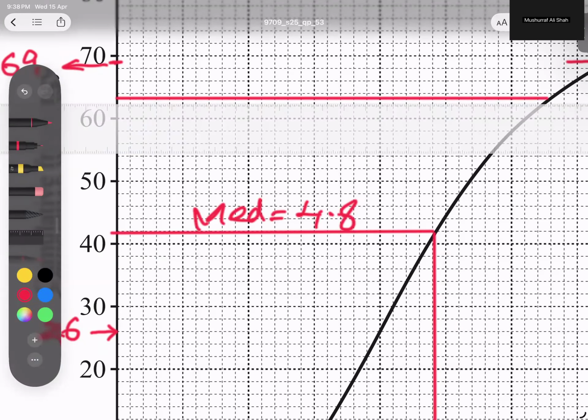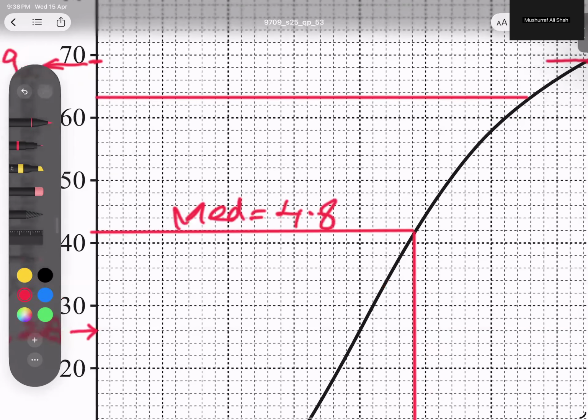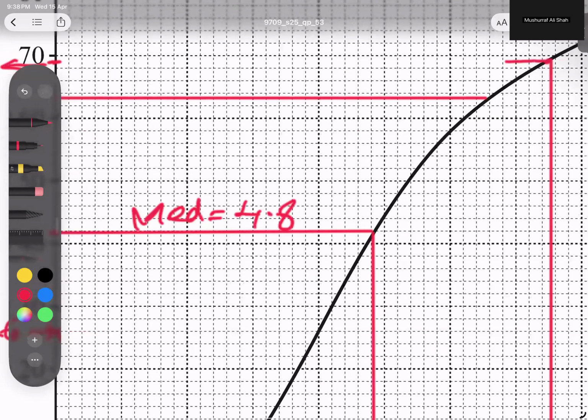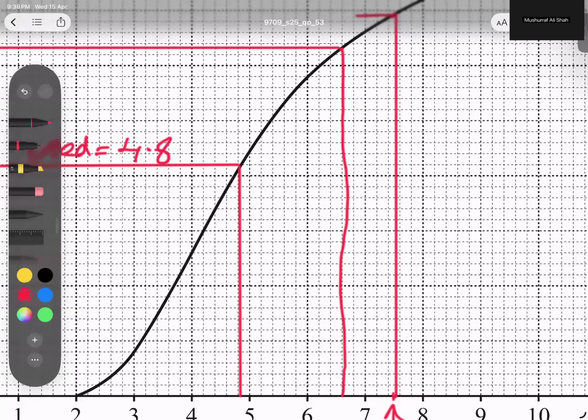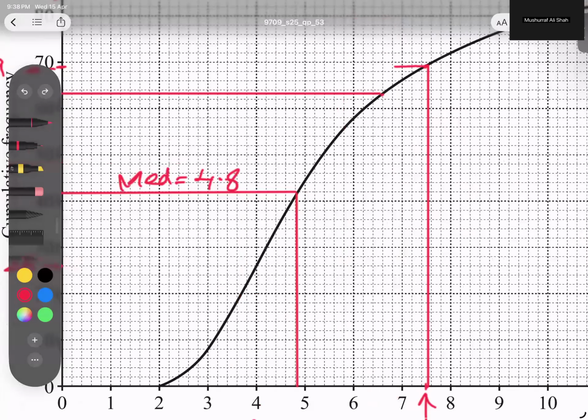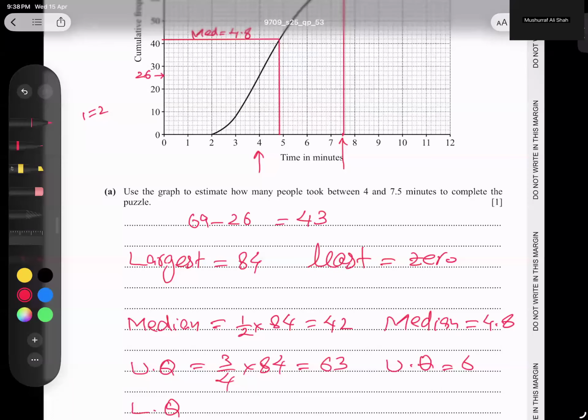Okay. So this is meeting at the point, and luckily it's coming as a whole number. Where is the whole number? It goes down, and this number, so 6.6. Upper quartile, I got 6.6, and I'm getting 6.6 here.